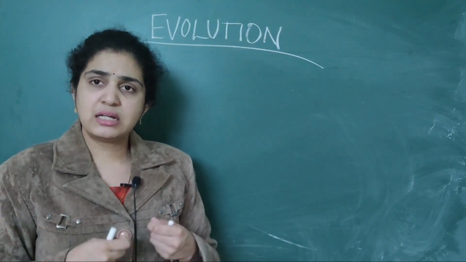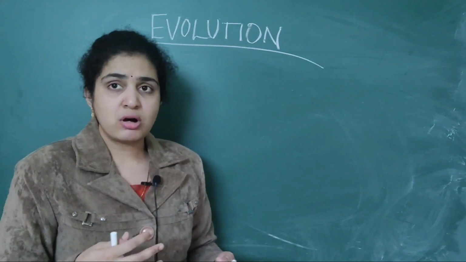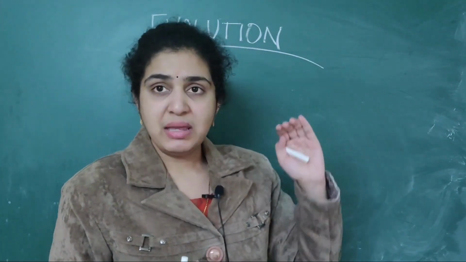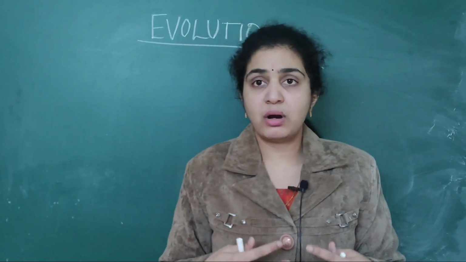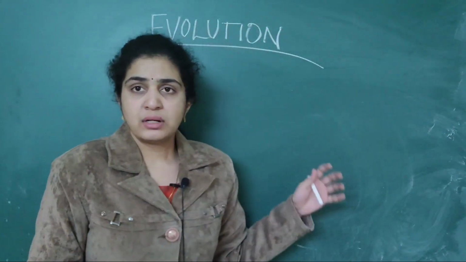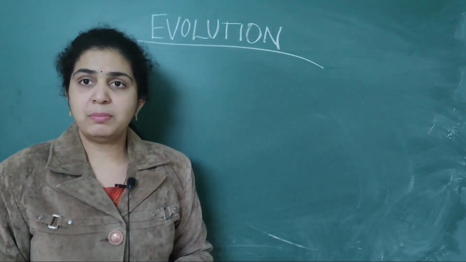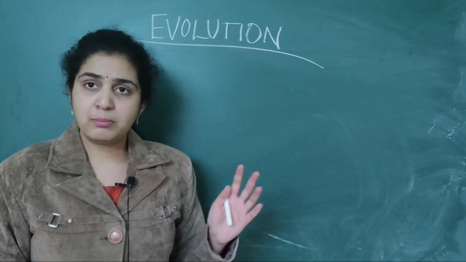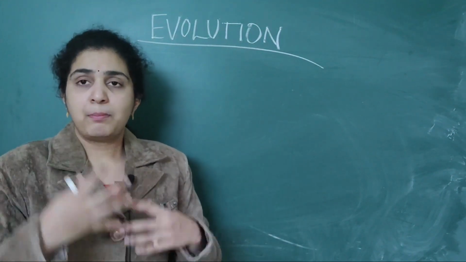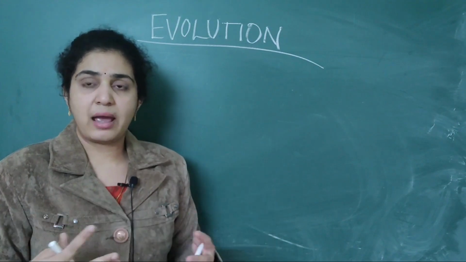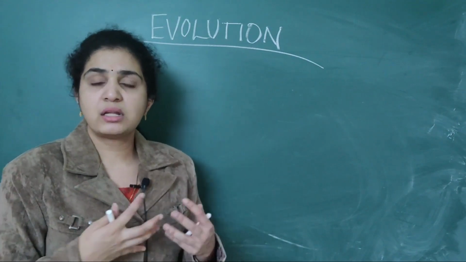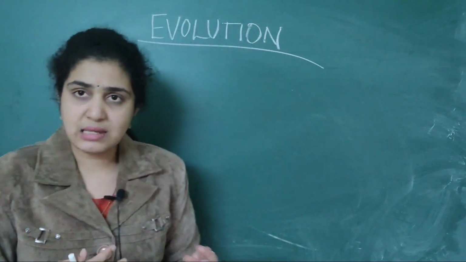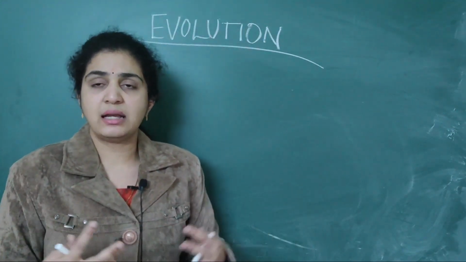Evolution is a big process, which has taken place about 400 billion years ago. Nobody can know exactly what happened; these are all assumptions given by the scientists.